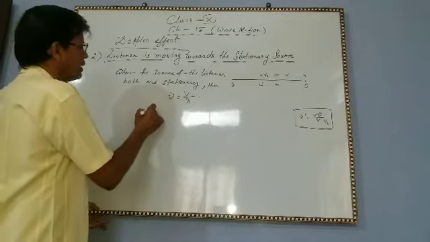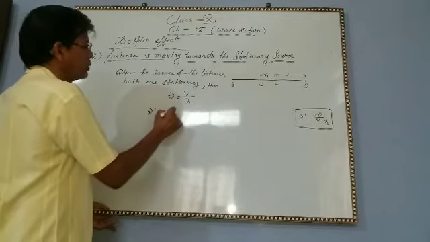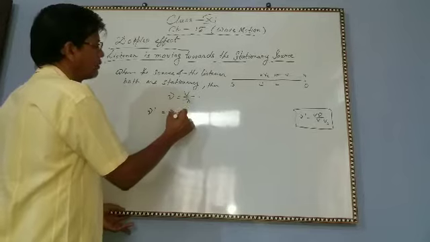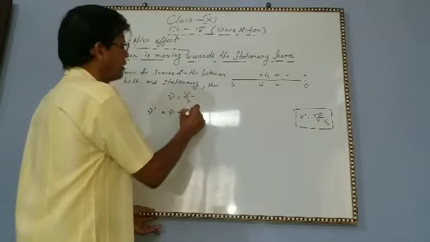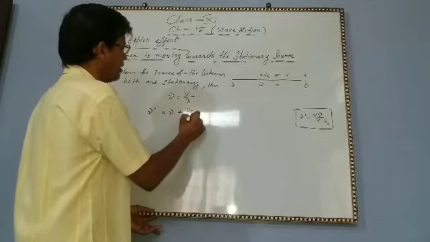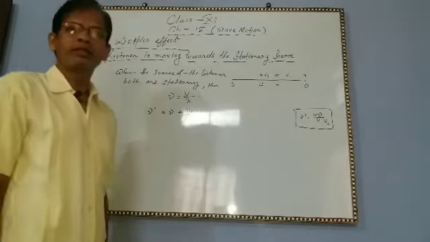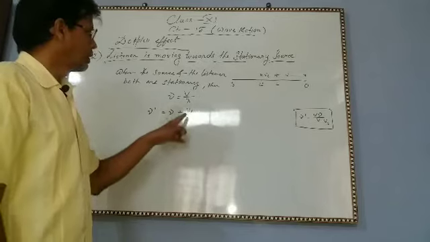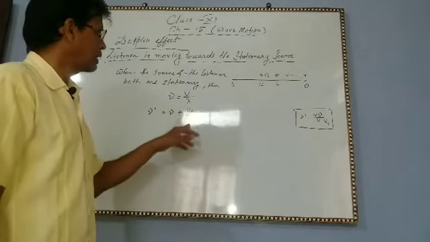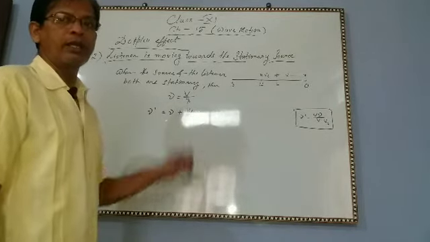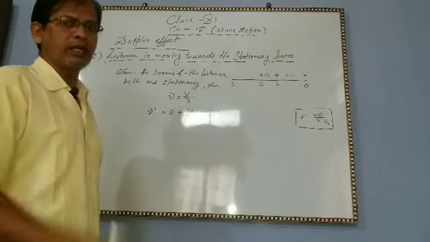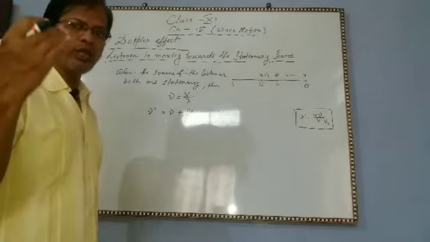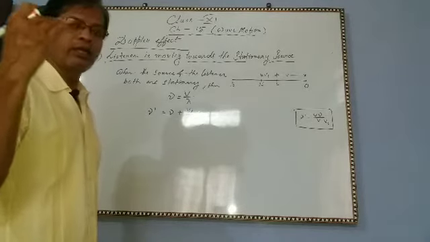So now the frequency will be nu dash equal to nu plus VL by lambda. This is the extra wave the listener is listening to in 1 second.